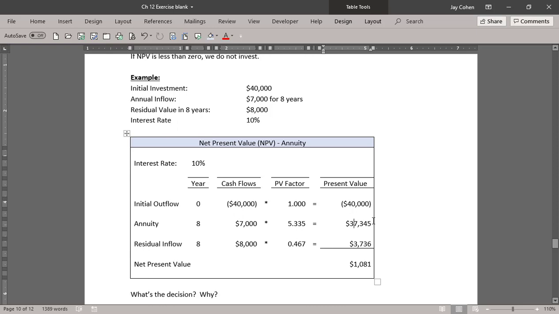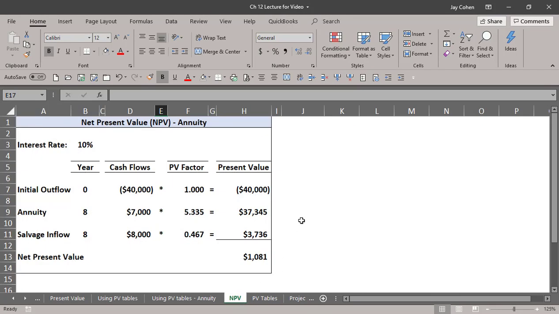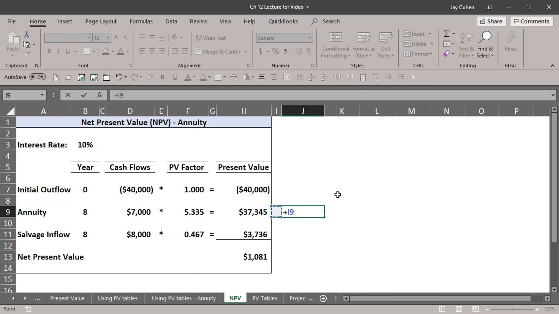I'll pay 37.345 for that 56,000. I'll pay 37.36 for the 8,000. By the way, that's the 56,000. That's the 8,000. So I pay up to that much. It turns out NPV is positive. The reason that is happening is because I would have paid that plus that.